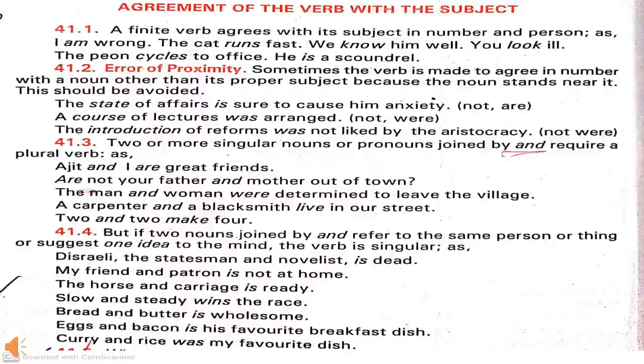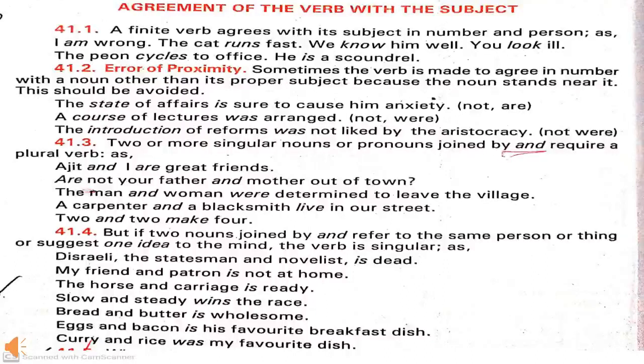For example, I am wrong. Here I is first person, so helping verb am. He is wrong. He is singular and third person, so again the helping verb is changed. They are wrong. Here they is plural, and again the verb is changed.